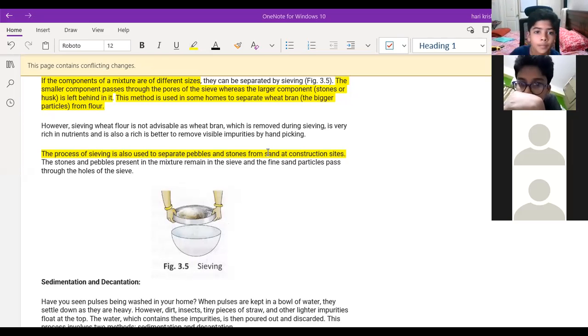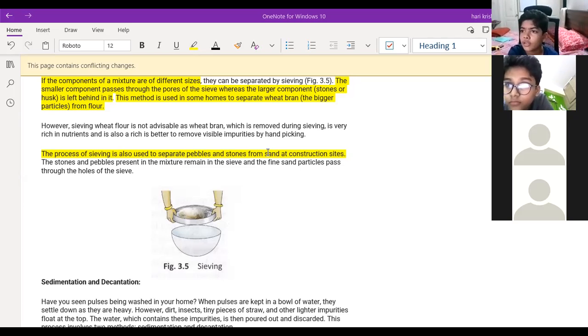Daksh. Sir, you're asking about separation of the pebbles from the sand? Sir, where is it used?